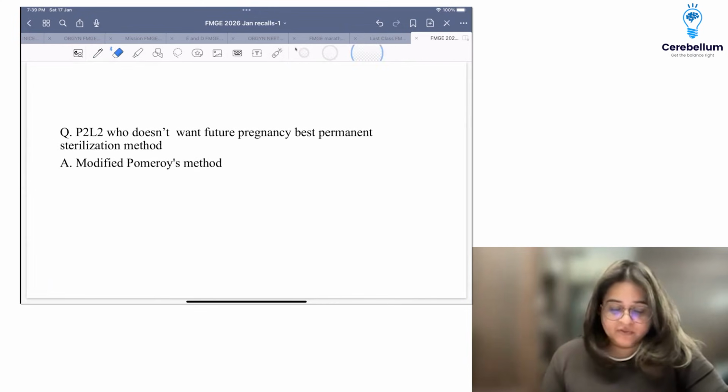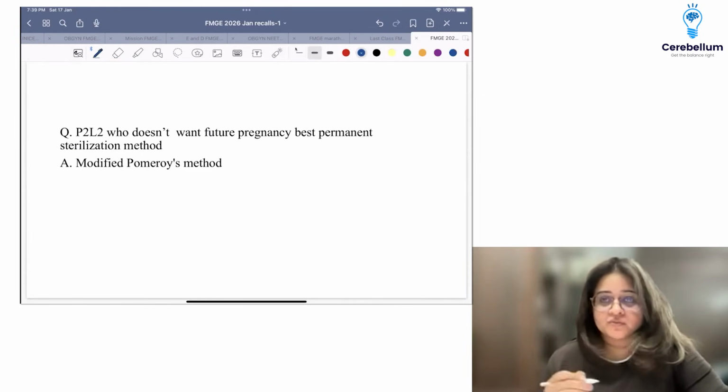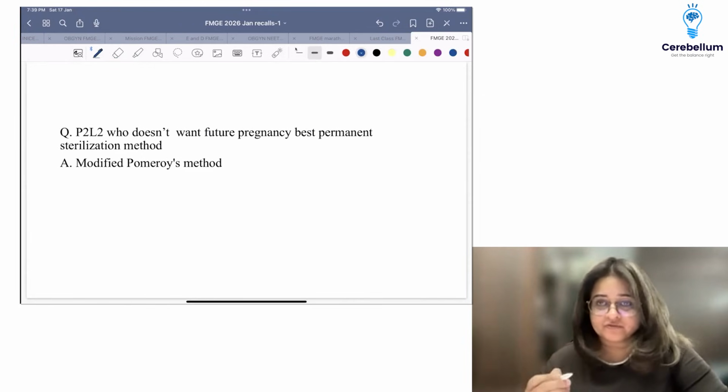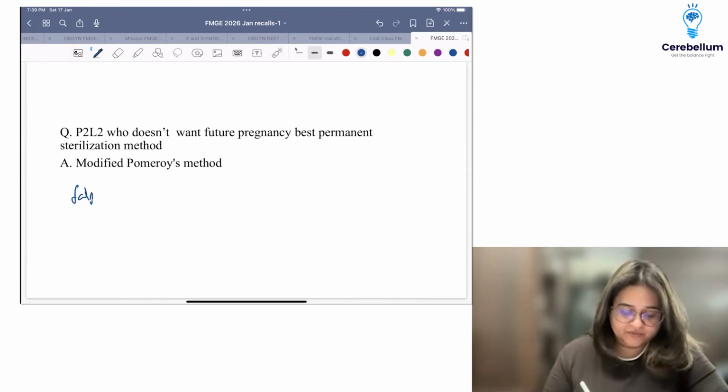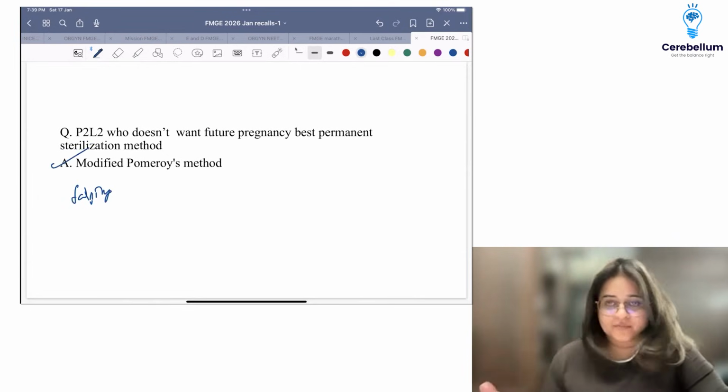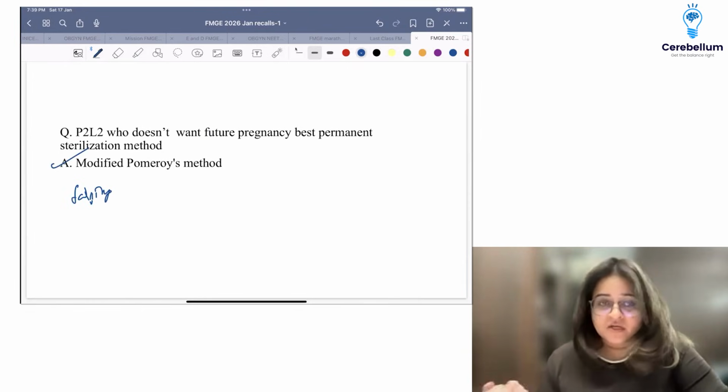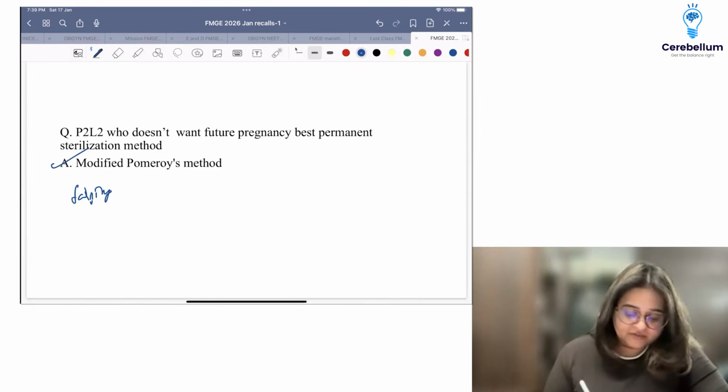The next question was a question on tubal sterilization. What is the best permanent sterilization method for a woman who doesn't want to have more kids? And the other options were quite weird. It was quite obvious that the answer is modified Pomeroy's. This is what the government of India wants or advises. The other options, I think, were salpingectomy, salpingotomy, partial salpingectomy. I think that was there.